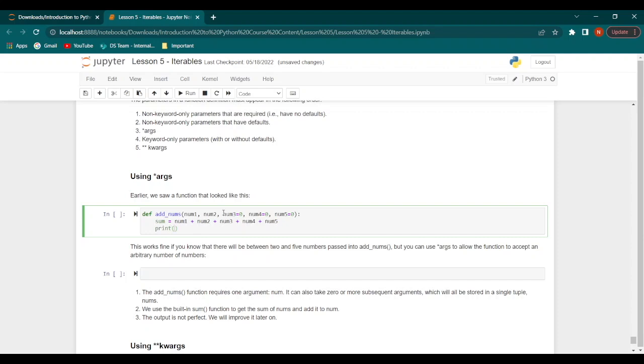Then we have print num1, comma, in quotation marks the plus sign, then num2, comma, quotation marks, plus sign, num3, comma, quotation marks, plus sign, num4, comma, quotation marks, plus sign, and num5, comma, quotation marks, equal to sign, comma, sum.